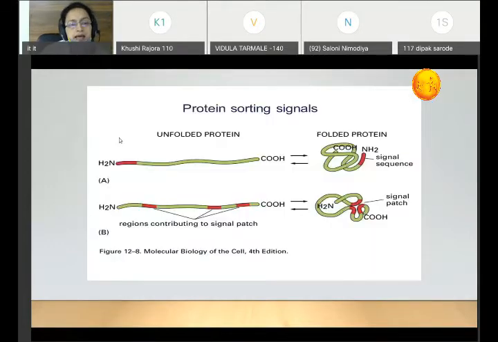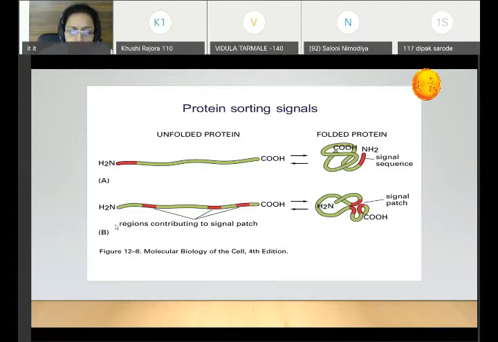Okay, so this diagram will show you the signal sequence. This is a folded protein, or if you unfold the protein, you have this red patch. It is a signal sequence, a stretch of amino acids. In certain proteins, it is only 4 to 5 amino acids. In certain proteins, it is 9 to 12. Different types of amino acids can also be there. Certain proteins do have basic amino acids. So depending on the type of protein, whatever amino acids are there will direct this particular protein to go to that particular site.